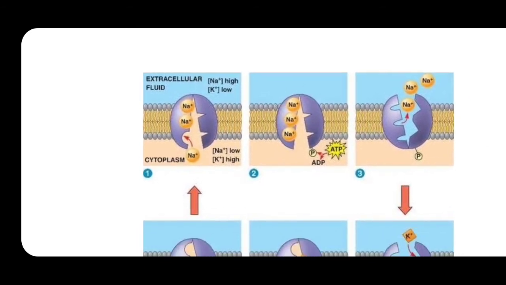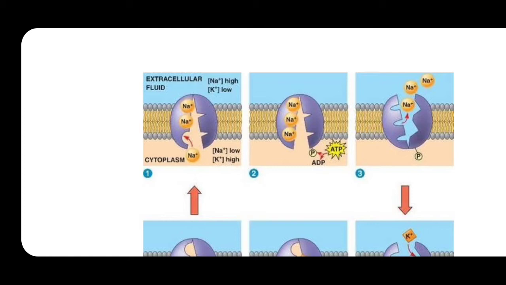where they have labeled it as 1. There you can observe the cytoplasm, that is exoplasm, or the intracellular fluid. And outside of the axonal membrane, the extracellular fluid. There you can also see the concentration gradient with respect to the ionic gradient.